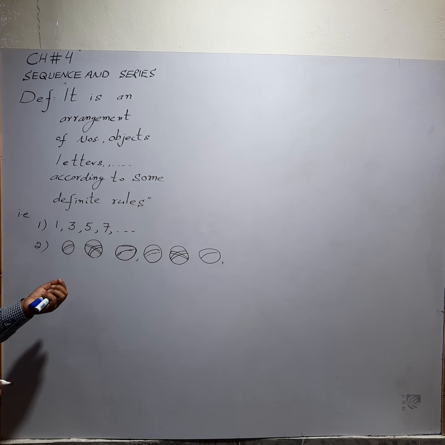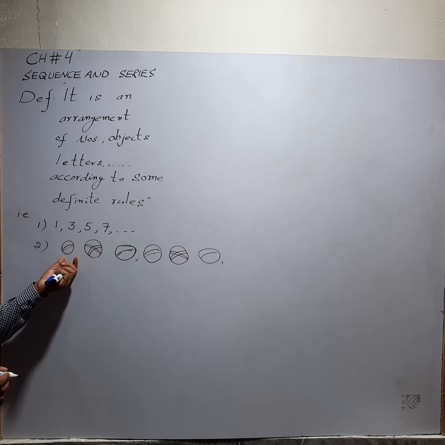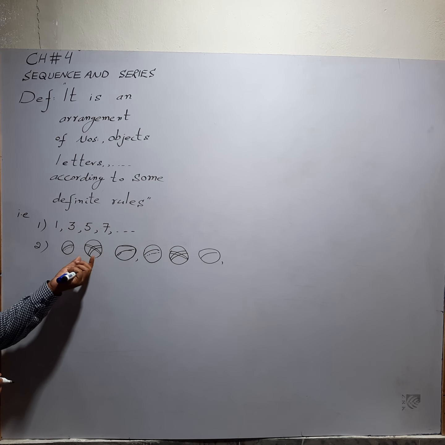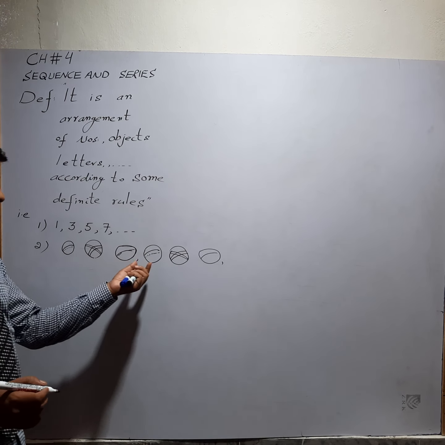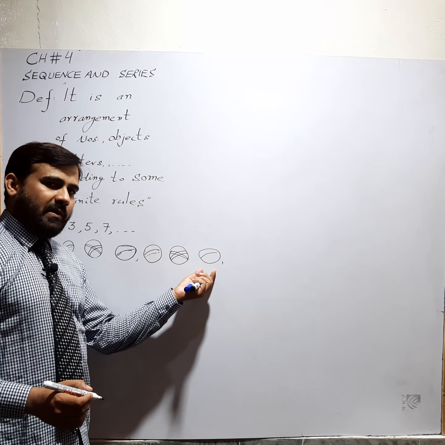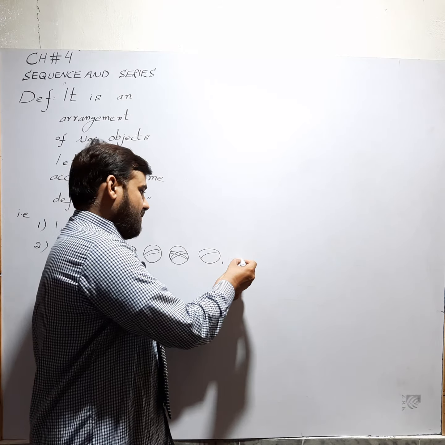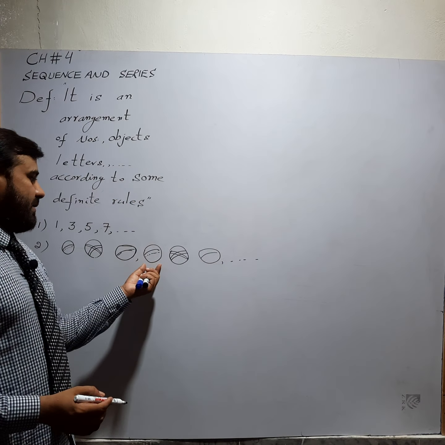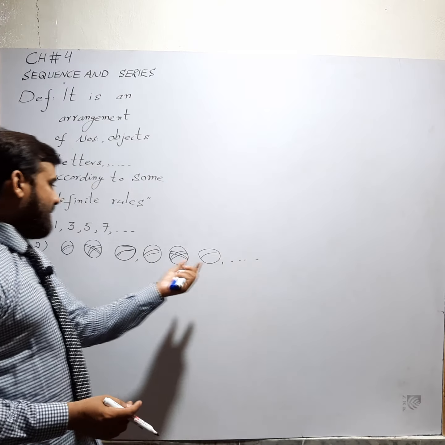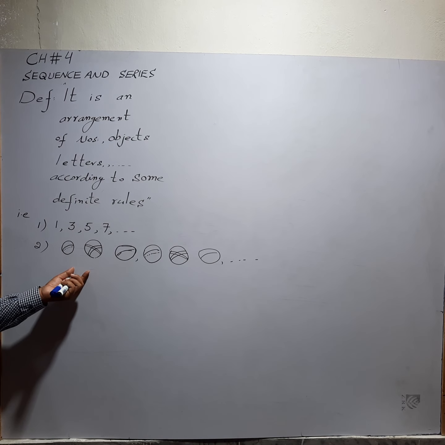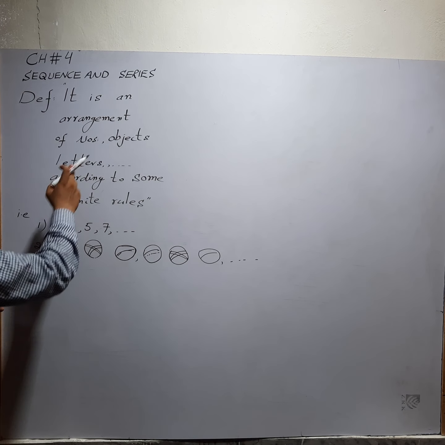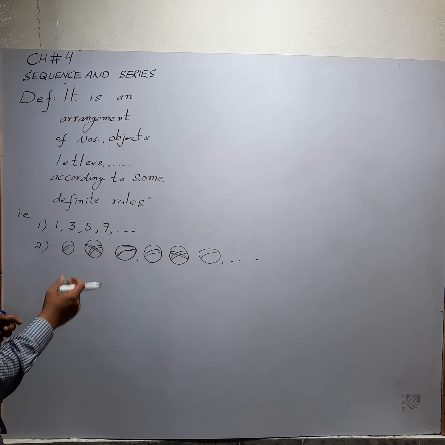Clearly in this case the objects are cricket ball, football, baseball, cricket ball, football, baseball. It is the example of objects, maybe letters, etc.